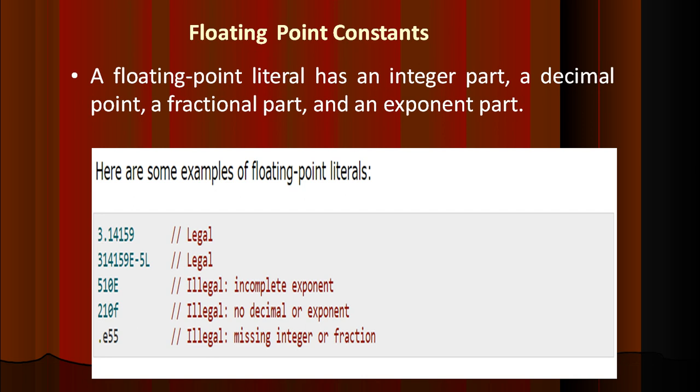If you see the examples, we can understand. As we know, floating points are decimal values, like 3.14, etc. If you go for the long keyword, then 5L will be represented in your answer. But all the others are invalid. Only the first two are valid representations, all others are invalid.